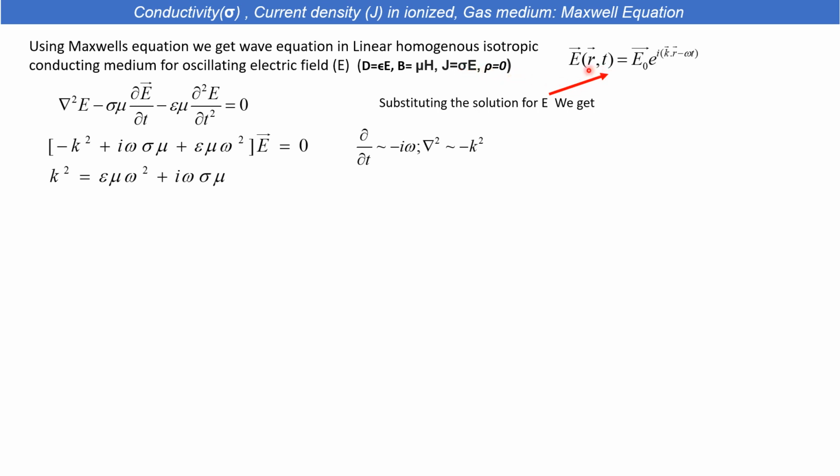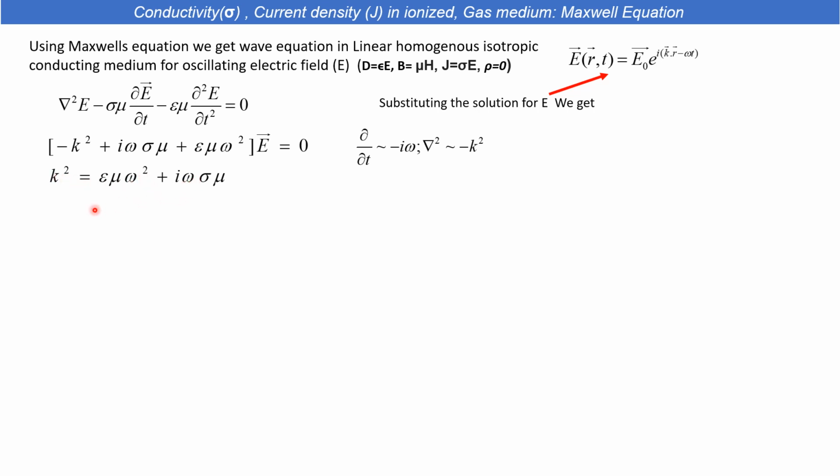Now when we have a sinusoidal electric field, you can find that del/dt is proportional to minus i omega, which is very trivial, and grad squared is minus k squared. You can very easily substitute this into the wave equation, which is a very easy way, and you get the wave vector.